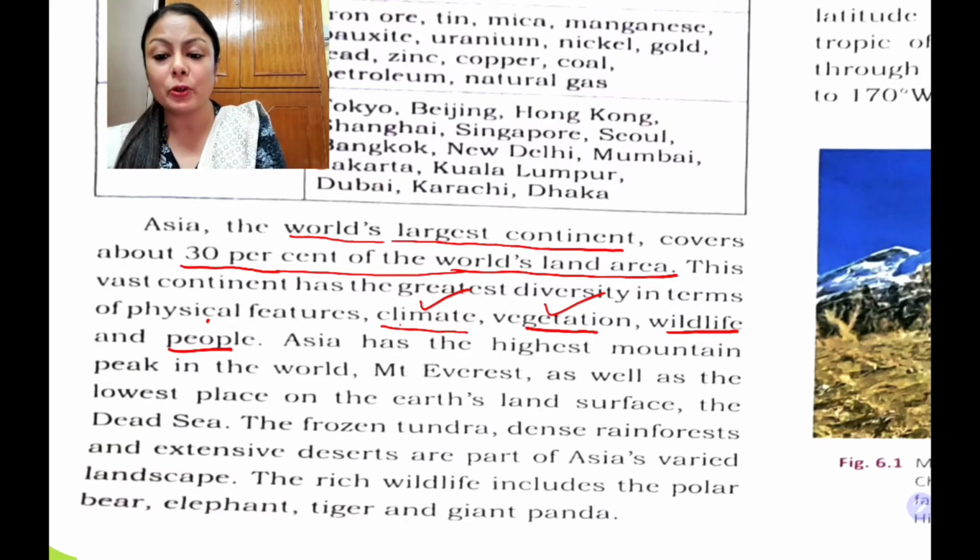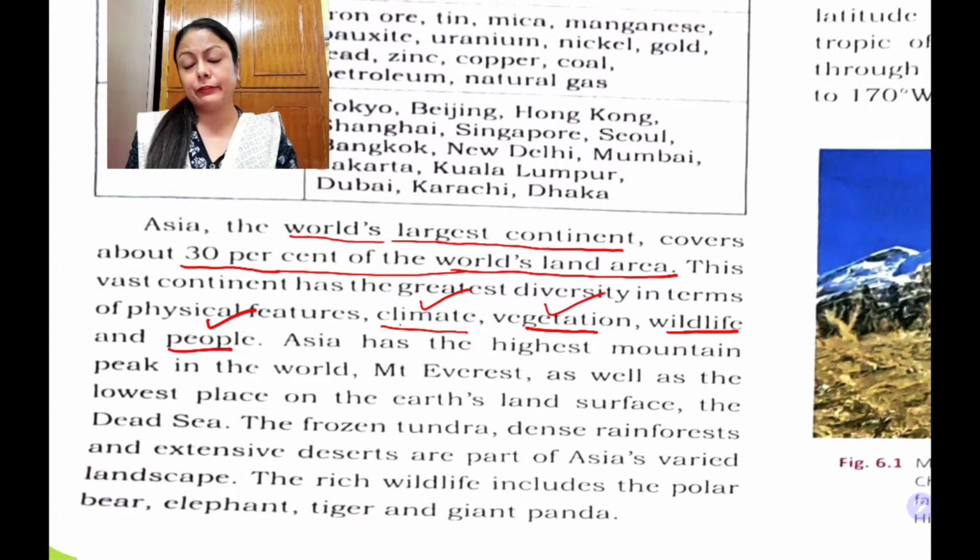And if we talk about people, if we go to Southeast Asian countries, or we go to China, we go to Mongolia, or in our own country India, if we move all around the continent, we find a lot of diversity in lifestyle, food habits, even our physical features. Look, there is a difference in that. This is because of the different climate and climatic conditions prevailing all over the continent.